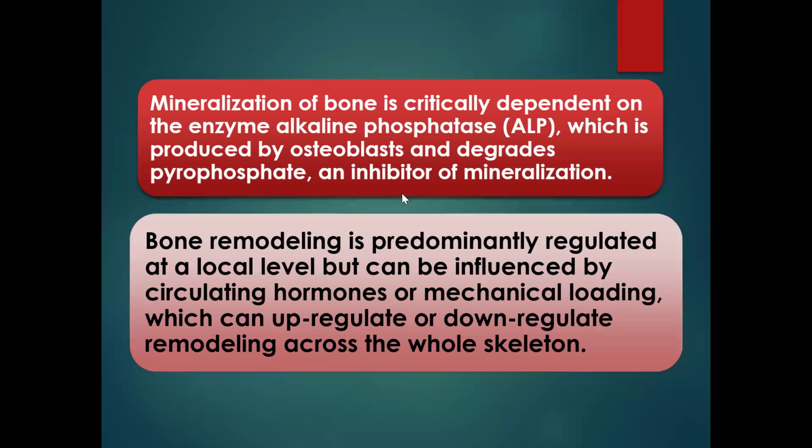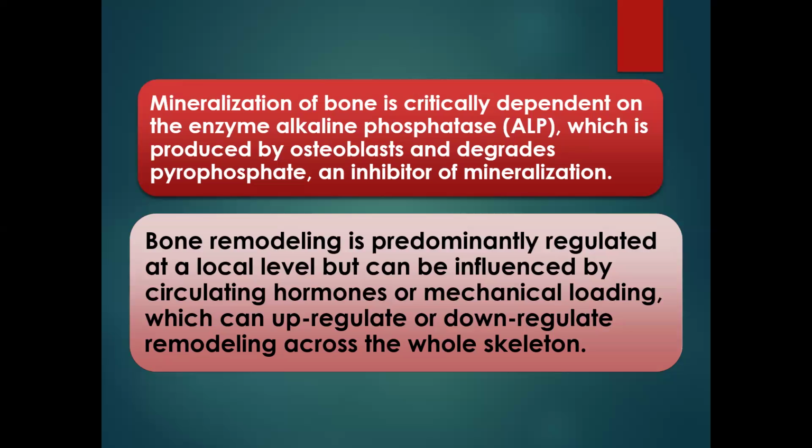So therefore, the mineralization of bone is important to help the bone mass to be strong enough. Mineralization of bone is critically dependent on the enzyme known as alkaline phosphatase, ALP, which is produced by osteoblasts and degrades pyrophosphate, which is an inhibitor of mineralization. The pyrophosphate, recall in the previous section, is responsible for formation of crystals, and yet it is an inhibitor to the mineralization of the bone matrix. Sorry.